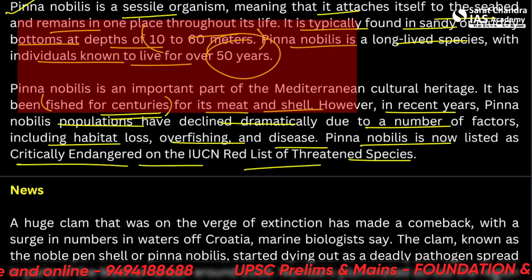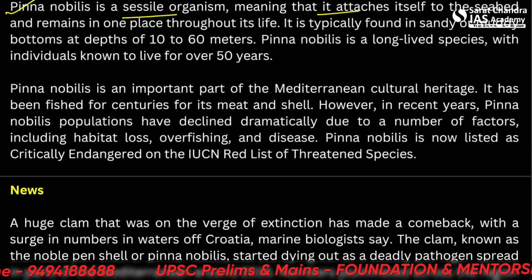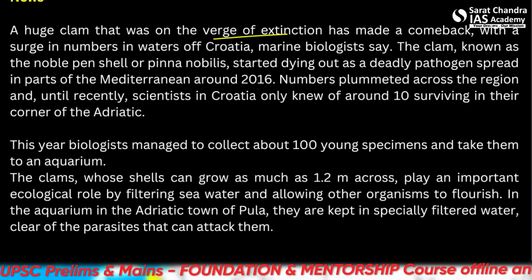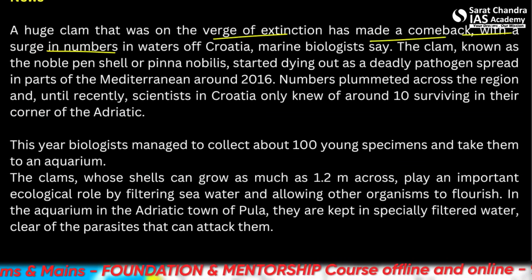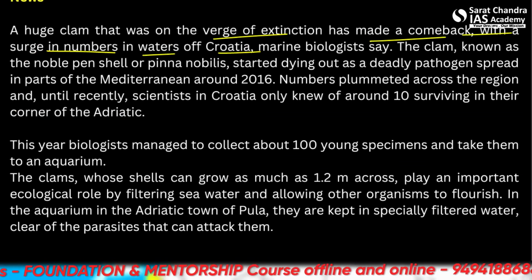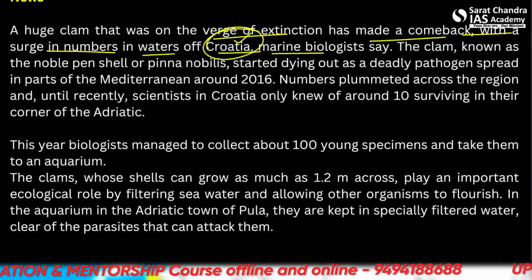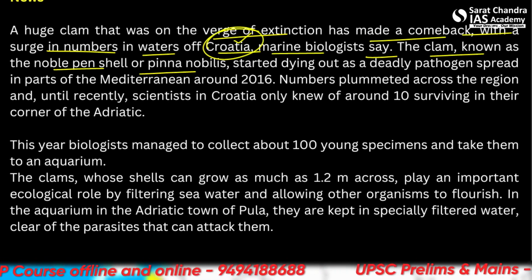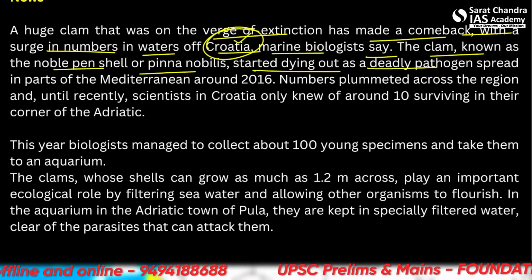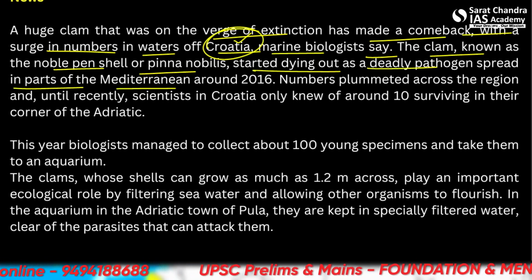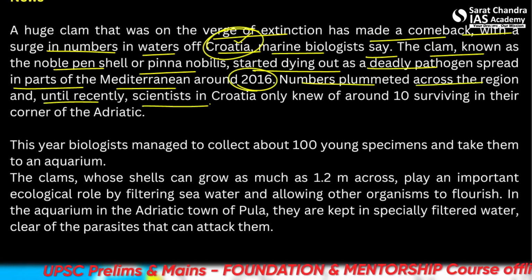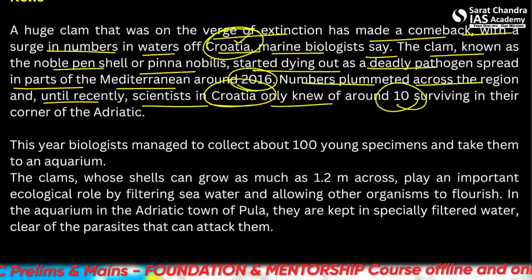So it's critically endangered. What is the latest news about it then? Let's see. So a huge clam that was on the verge of extinction has made a comeback with a surge in numbers in waters of Croatia. So we'll see where Croatia is. Marine biologists say the clam known as the noble pen shell, or Pinna nobilis, started dying out as a deadly pathogen spread in parts of the Mediterranean around 2016. Numbers plummeted across the region, and until recently, scientists in Croatia only knew about 10 surviving in their corner of the Adriatic.